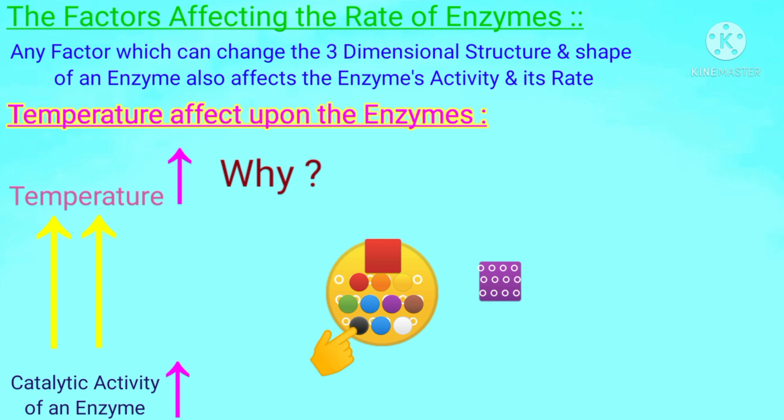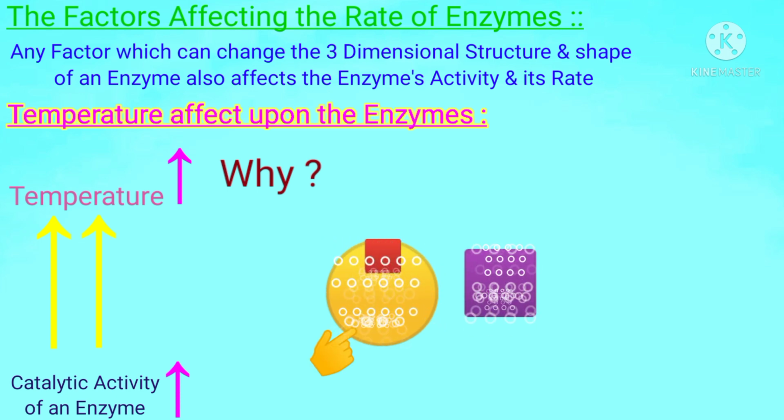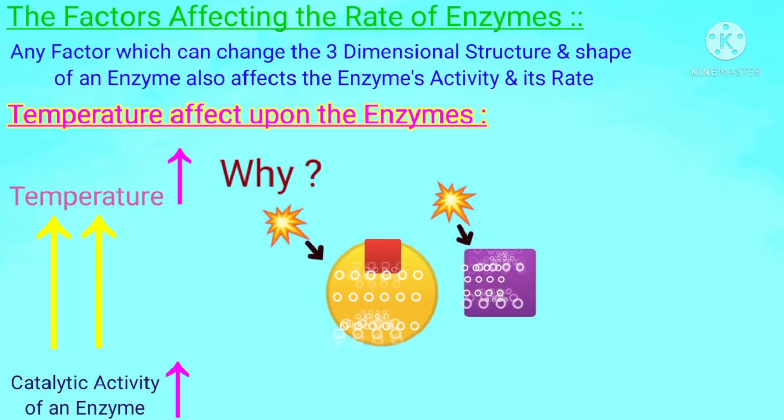Students, these atoms and molecules have vibrational motion; they vibrate and are in movement. Suppose we heat them, then their molecules will vibrate more rapidly, and due to this vibration, the chances of these molecules reacting will also increase.